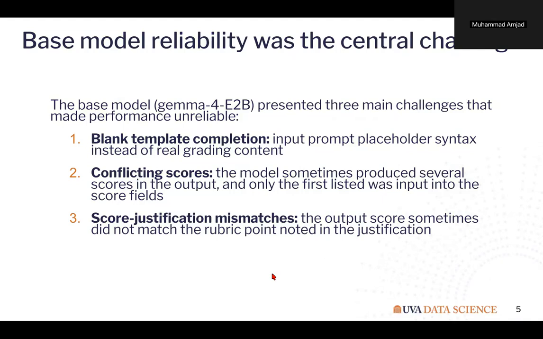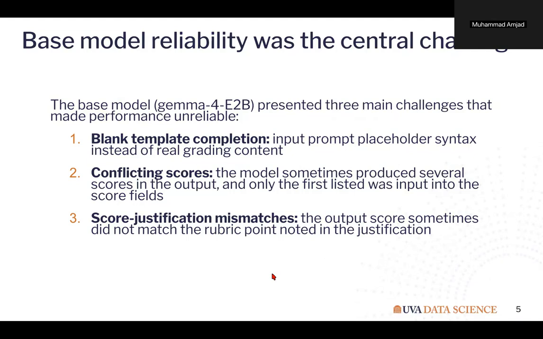The biggest challenge was the base model, Gemma 4 E2B. It performed much less reliably than expected. Across 50 grading attempts, the base model generated an actual score only 12 times, and even some of those outputs weren't fully coherent. That became a central finding, not just a technical issue.